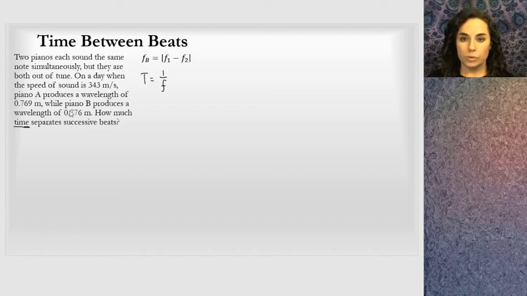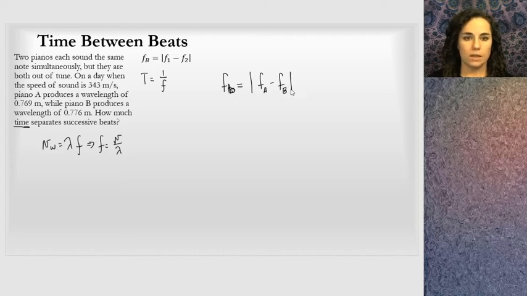They don't give me the frequency, but they give me the velocity and the wavelength. So I know that the velocity of a wave is related to its wavelength and frequency, and solving for frequency, I get the velocity of the wave over the wavelength. So if I want to find the beat frequency, I'm going to take the frequency of A and subtract the frequency of B. And I'm going to call this big B, and I'll call this little b, the beat frequency. So piano B and piano A.